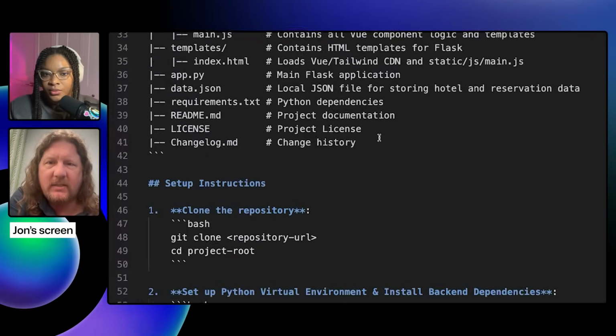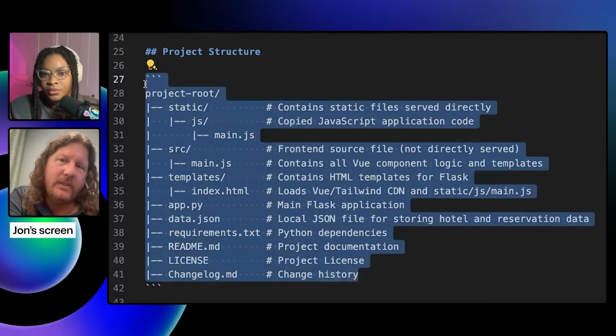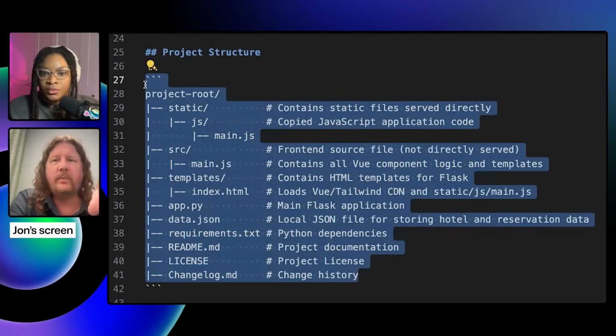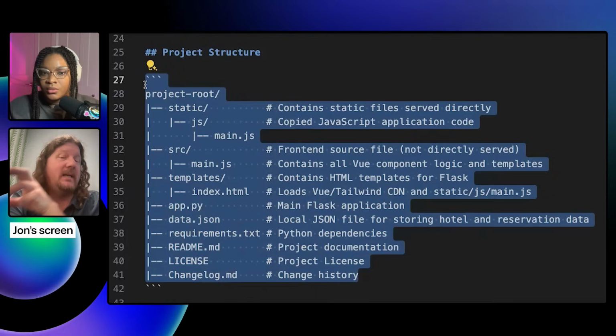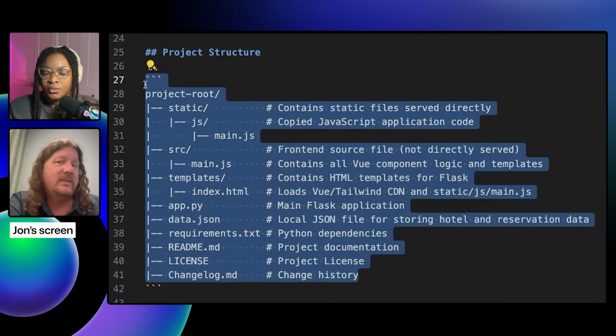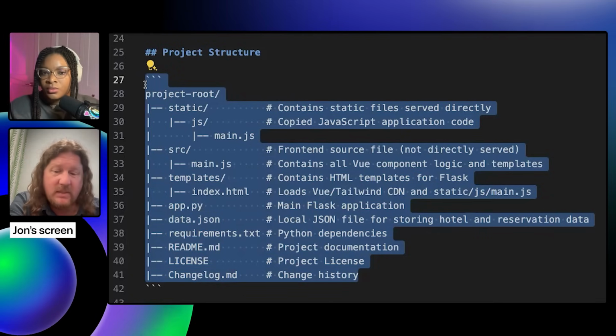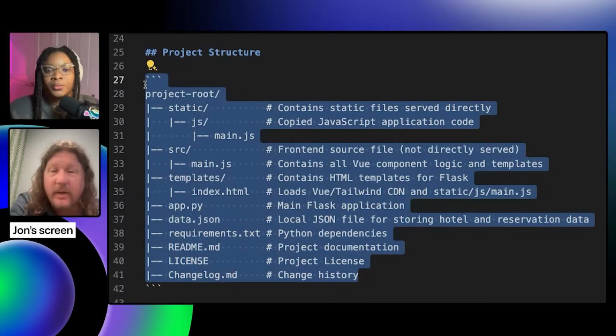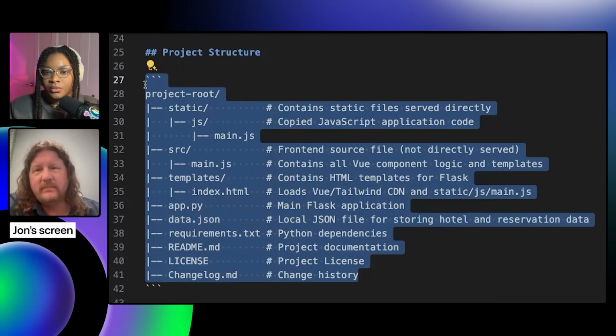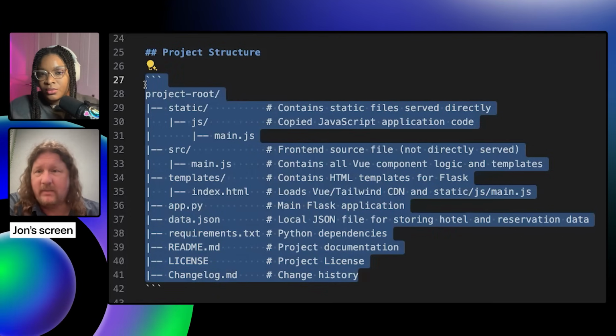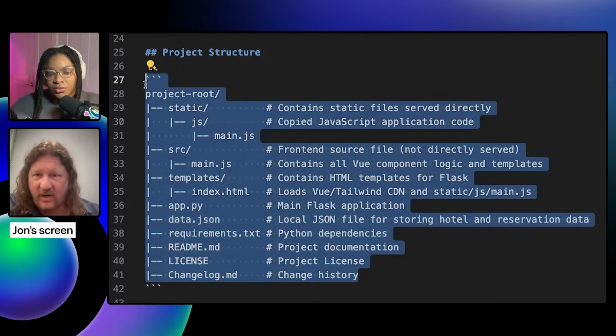And we've got some specific instructions. This is something I really like to do, where I initially outline what the project structure is going to be. Now, some of the models that we're going to play with accept visual inputs too, so I could have done this as a visual diagram, but for now, I'm just doing it in Markdown here so that any of the models can read it.